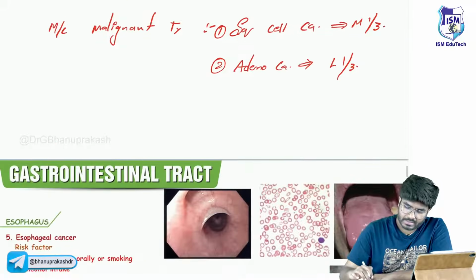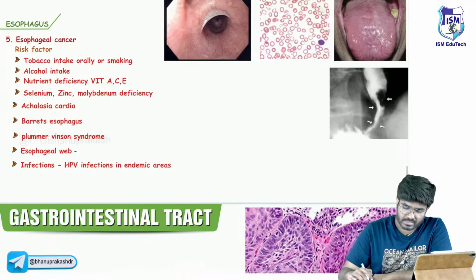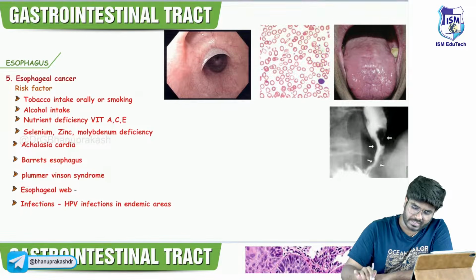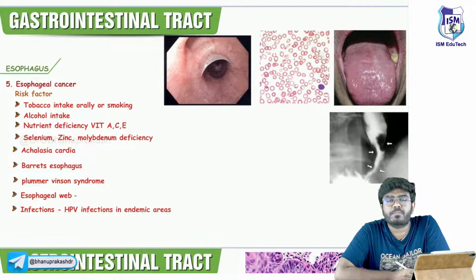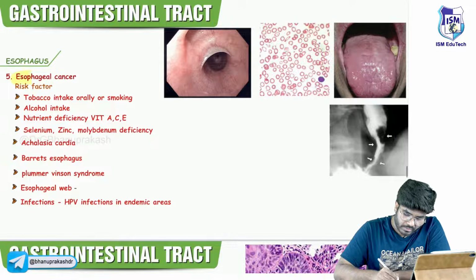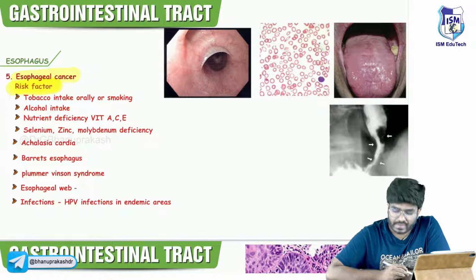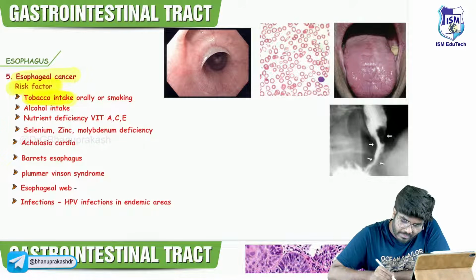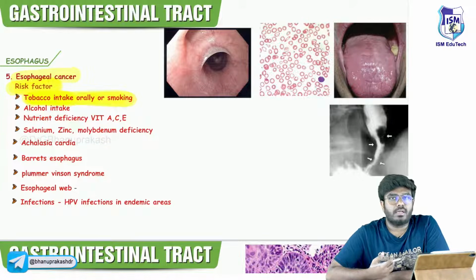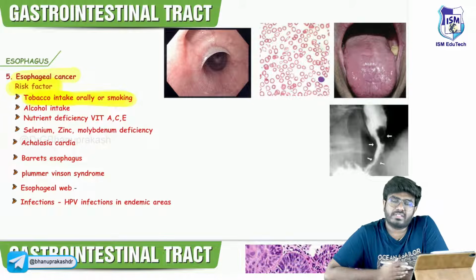Having said that, now let's discuss esophageal cancer. Who will get esophageal cancer? Which individuals are at risk? Very important. See, what are the risk factors? Risk factors are smoking. Smoking is the number one risk factor, sir. Don't think that smokers only get lung cancer. No, esophageal cancer, kidney cancer, so many things. Smoking is the number one killer.